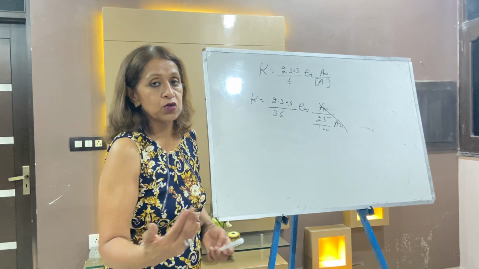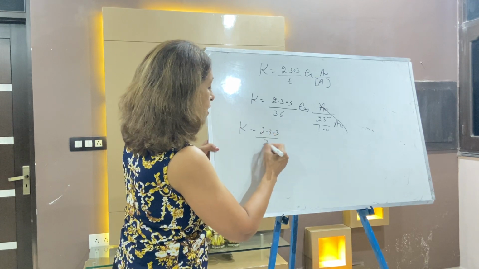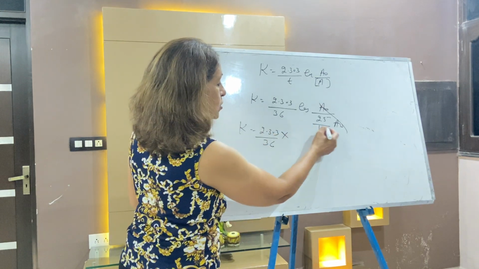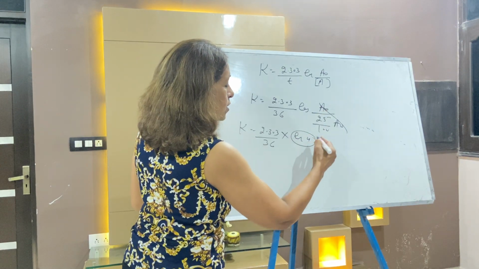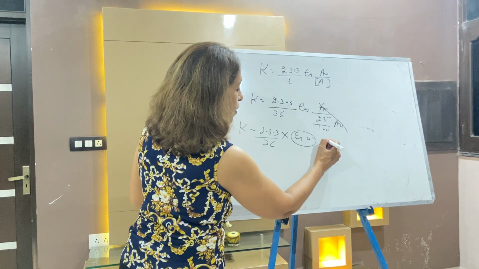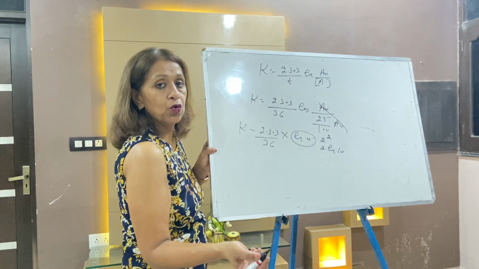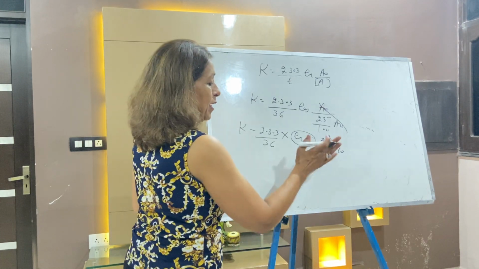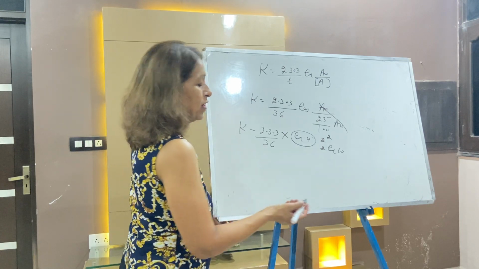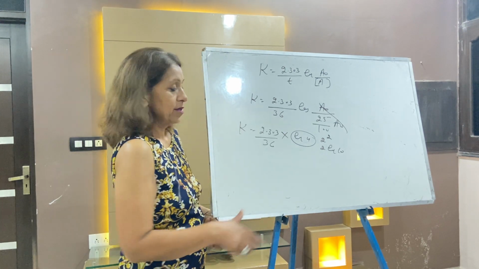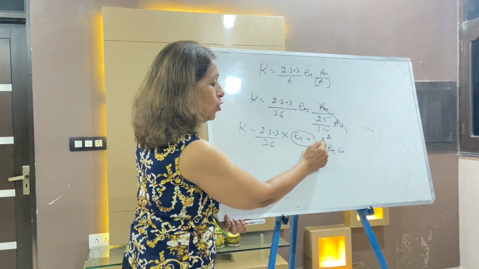So your answer is 2.303 by 36 multiplied by log 100 by 25, which is log 4. Log 4 is 0.6021. Either you take log 4 as it is, or you write 2 squared, so it is 2 log 2.